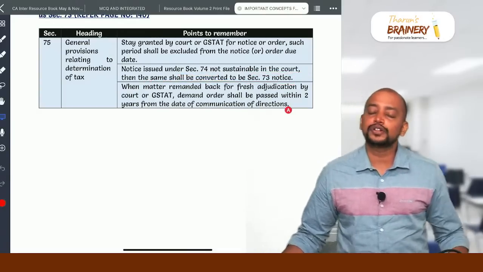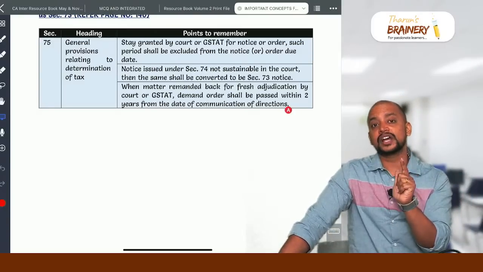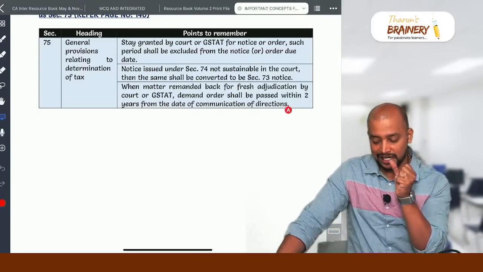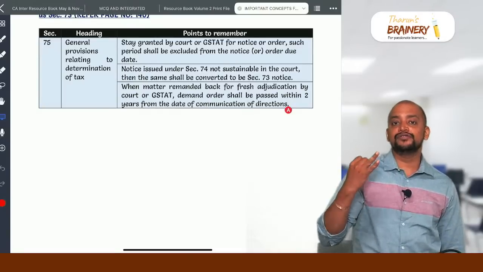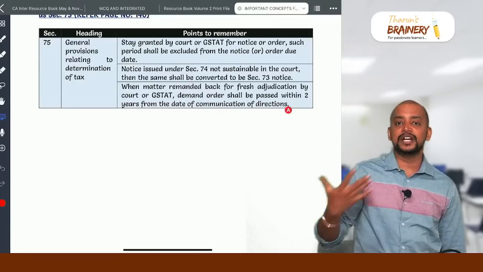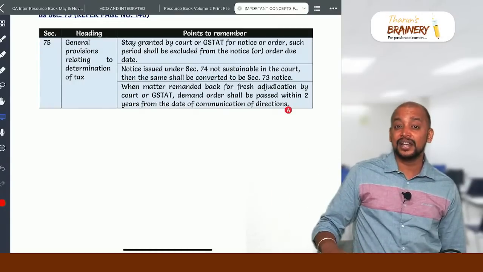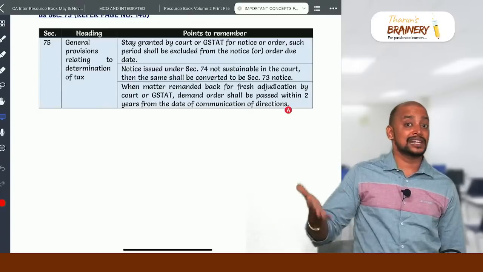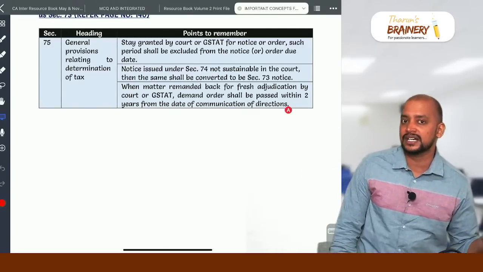So when 74 will come into the picture, these 5 cases: non-payment of tax, short payment of tax, wrong availment of ITC, wrong utilization of ITC or erroneous refund. If it is on account of fraud, collusion, willful misstatement, suppression of facts, or contravention with an intent to evade payment of tax, then the penalty will be levied under section 74. Suppose if it is other than fraud, then the offense will be covered under 73, demand and recovery under 73.